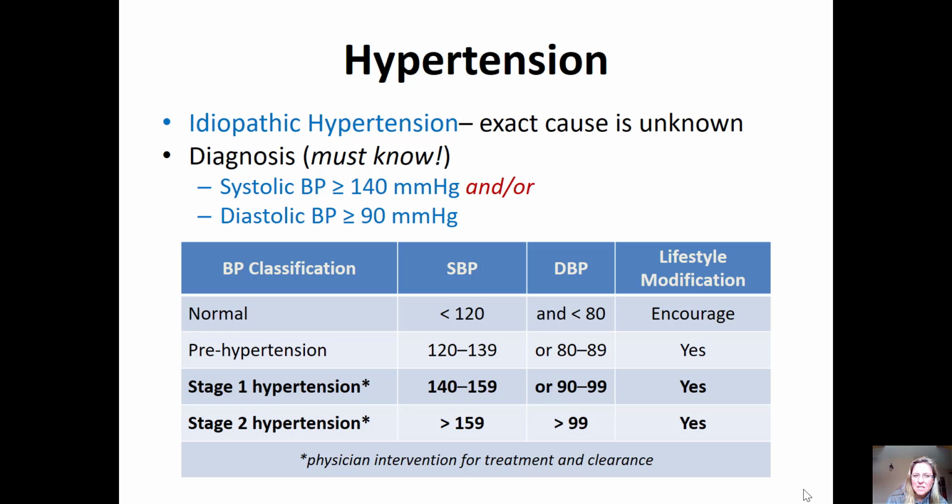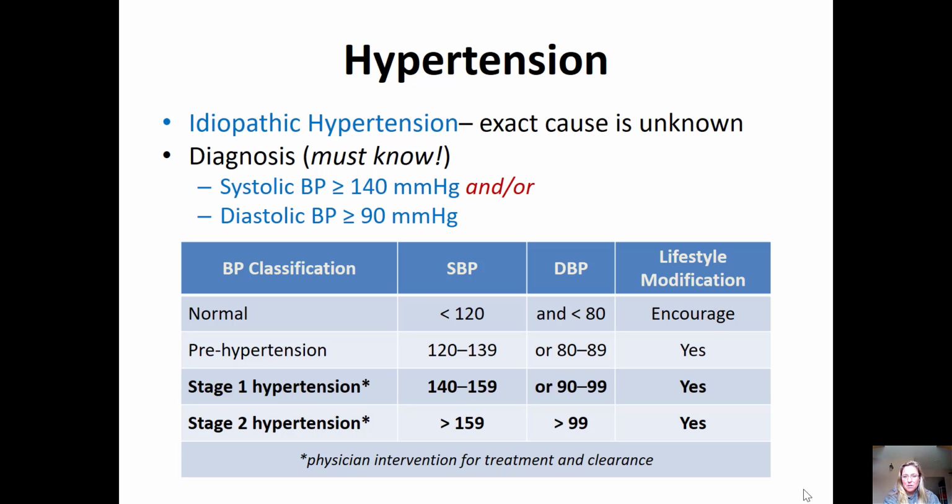Note that hypertension is idiopathic. It's an idiopathic disease, which means the exact cause is unknown. So we don't know exactly what causes it, but we do know that millions of Americans suffer from high blood pressure. So as far as diagnosis, I put must know because you should know what blood pressure numbers should be and where they diagnose hypertension and whatnot.